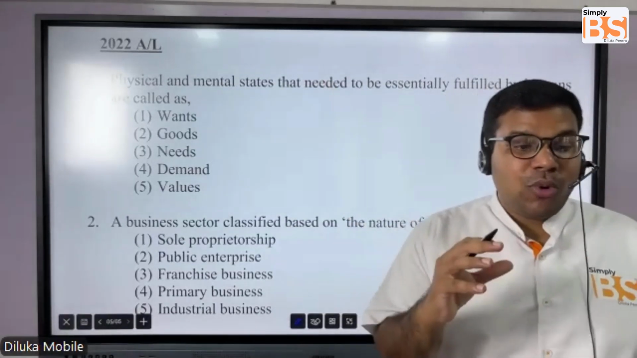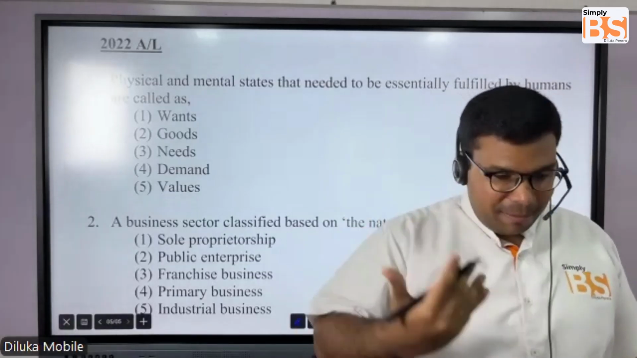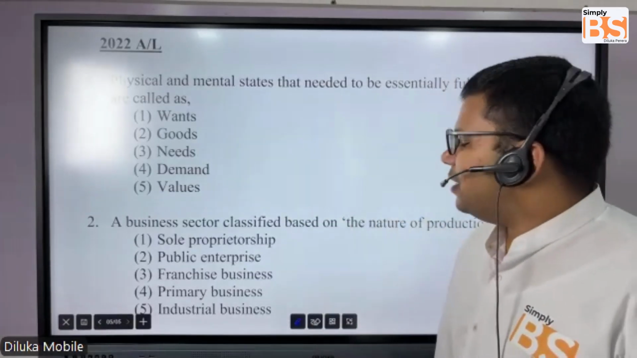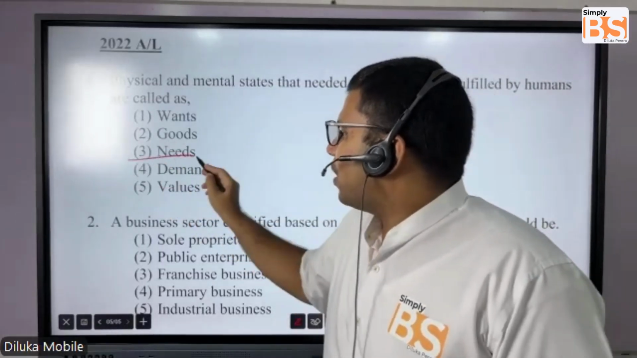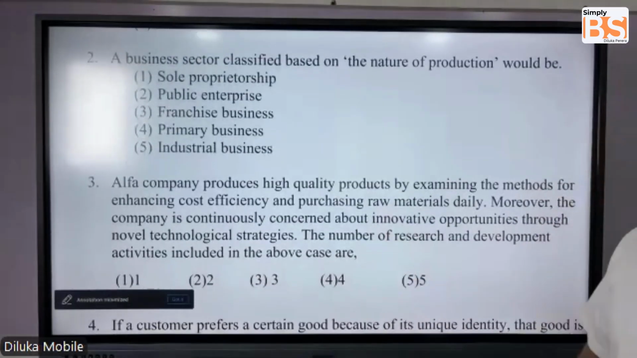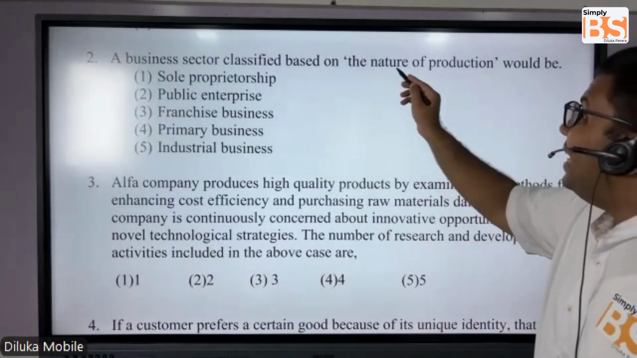When it comes to what? Needs. There are physical needs and then there are mental needs. So in that case, they're talking about needs, right? What's the answer? Needs. Then number 2, a business sector classified based on the nature of production.